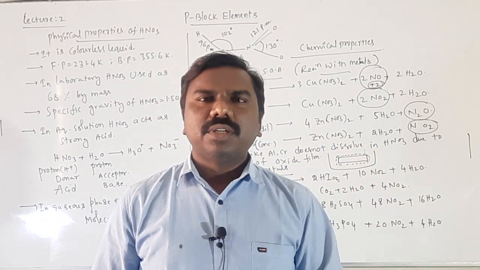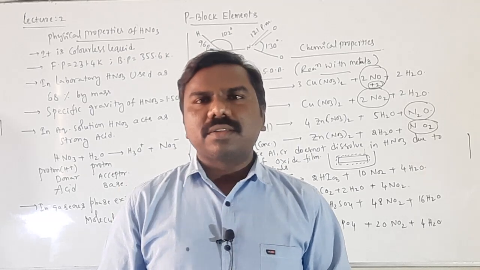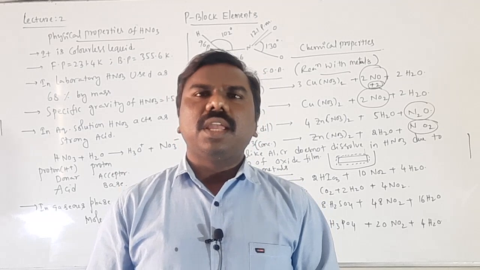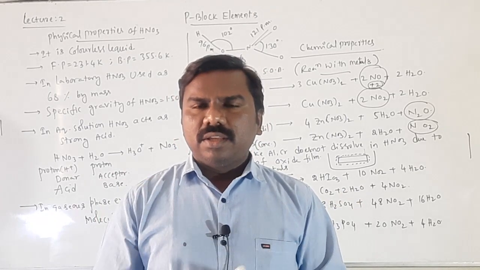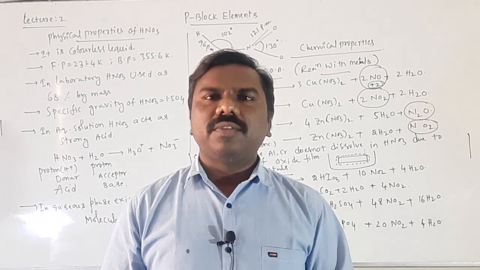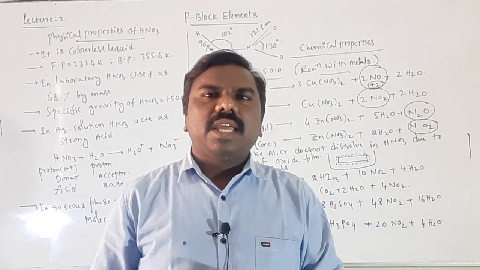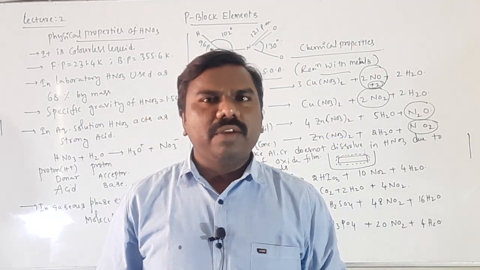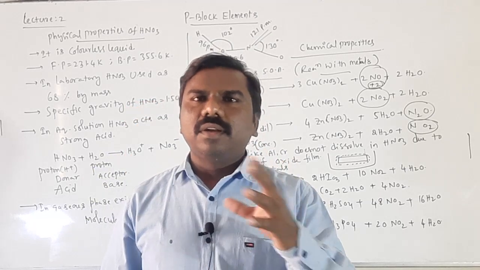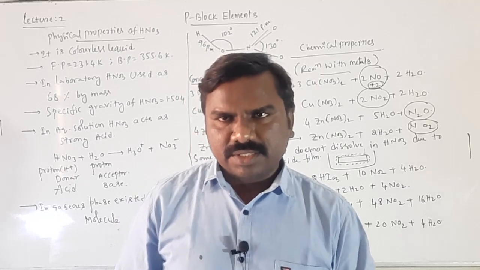Add freshly prepared ferrous sulfate, and then add concentrated sulfuric acid drop by drop in an inclined position. Then at the junction of the two layers a brown ring is formed. What is the formula of the brown ring and how does it form? We will discuss now.